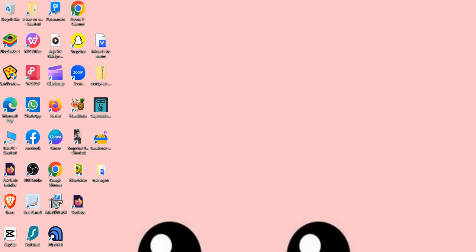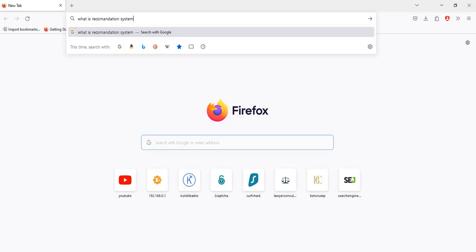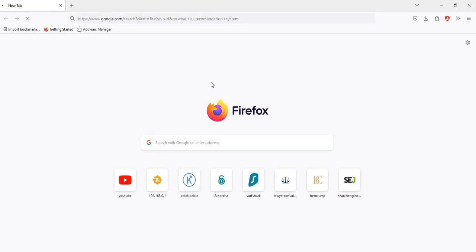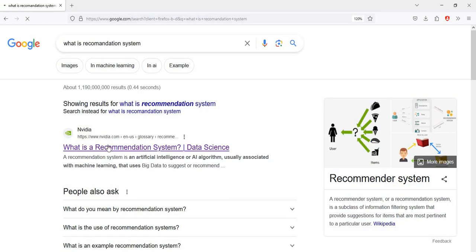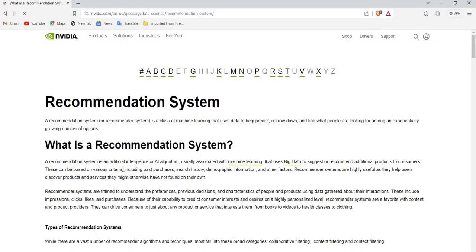Today in this video we discuss what a recommendation system is. So let's start the video. You just click in your browser and search "what is recommendation system." When you search, the website page will be opened. You click on the first website, and the page opens. First of all, we discuss the recommendation system.